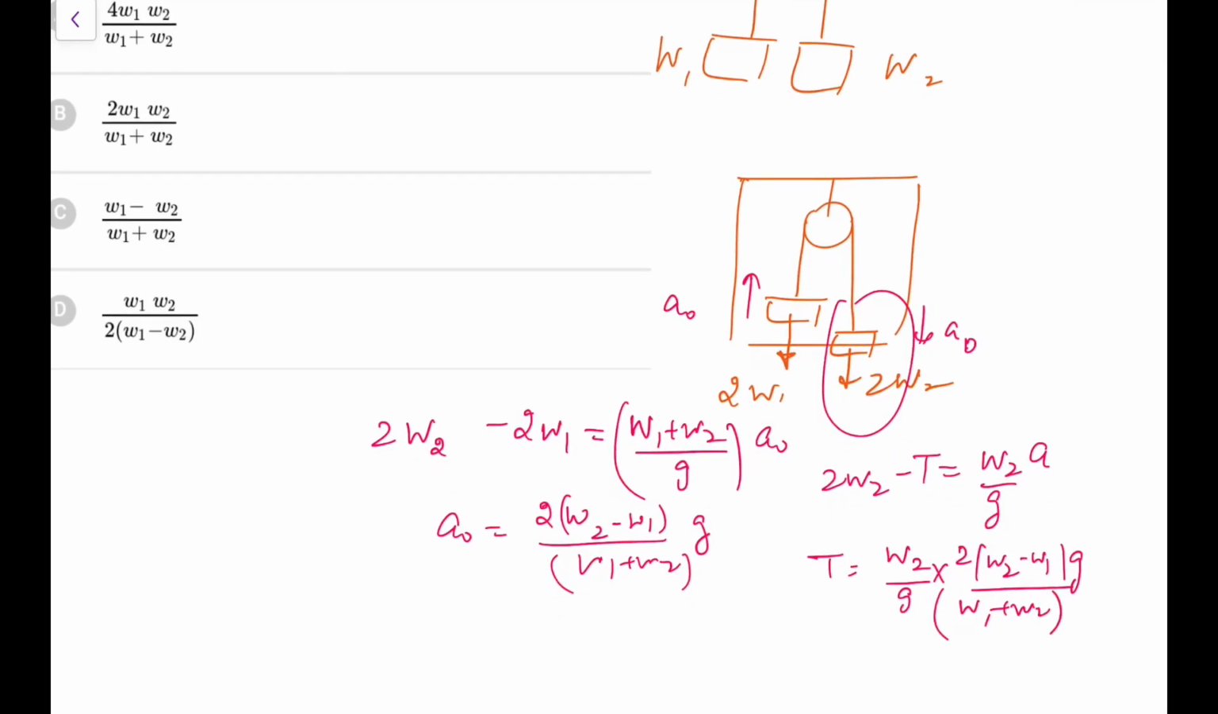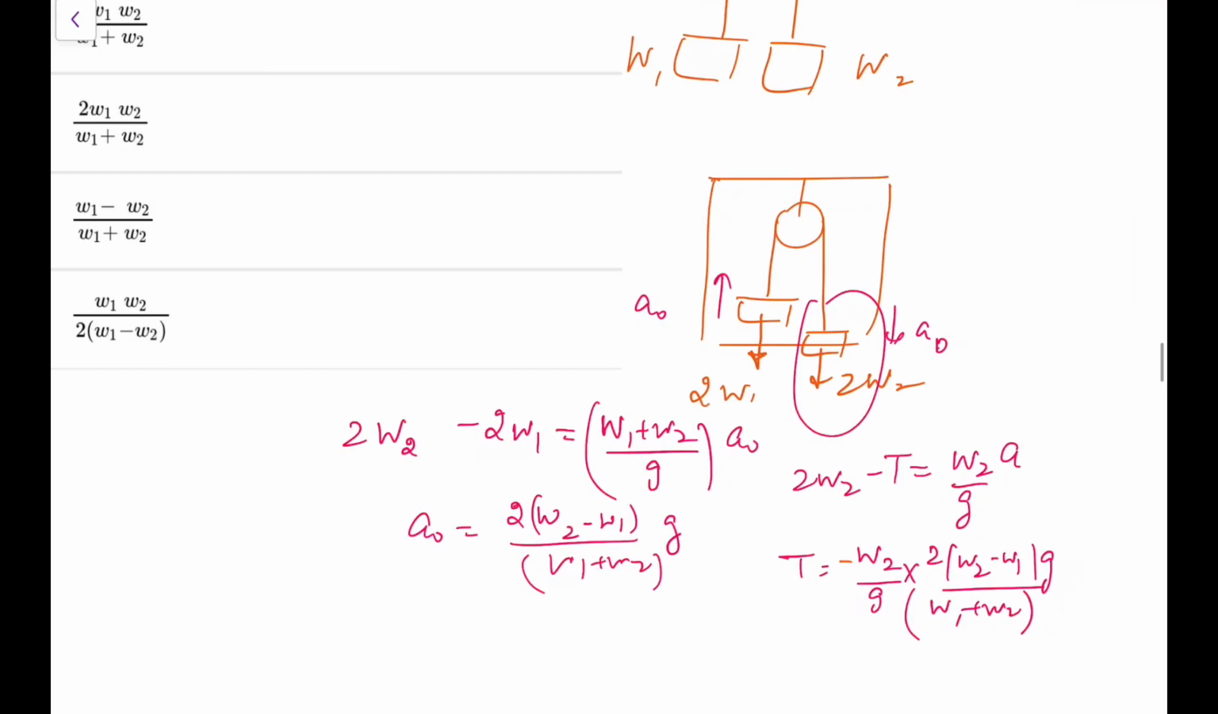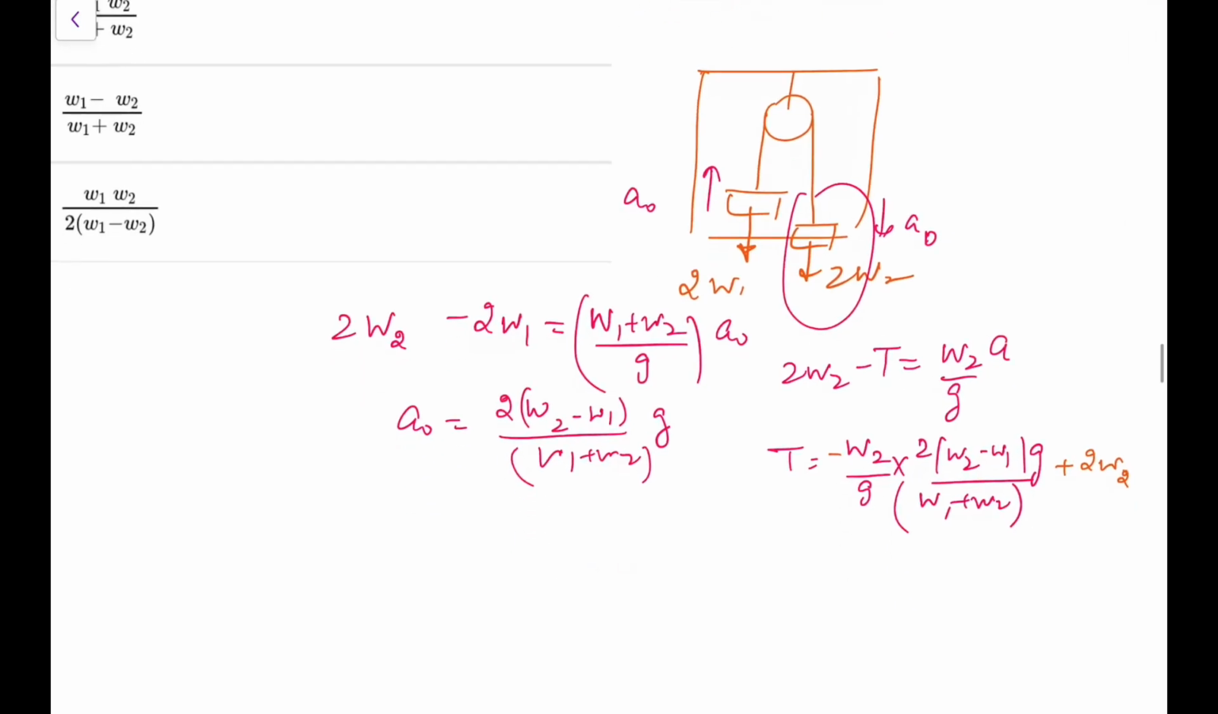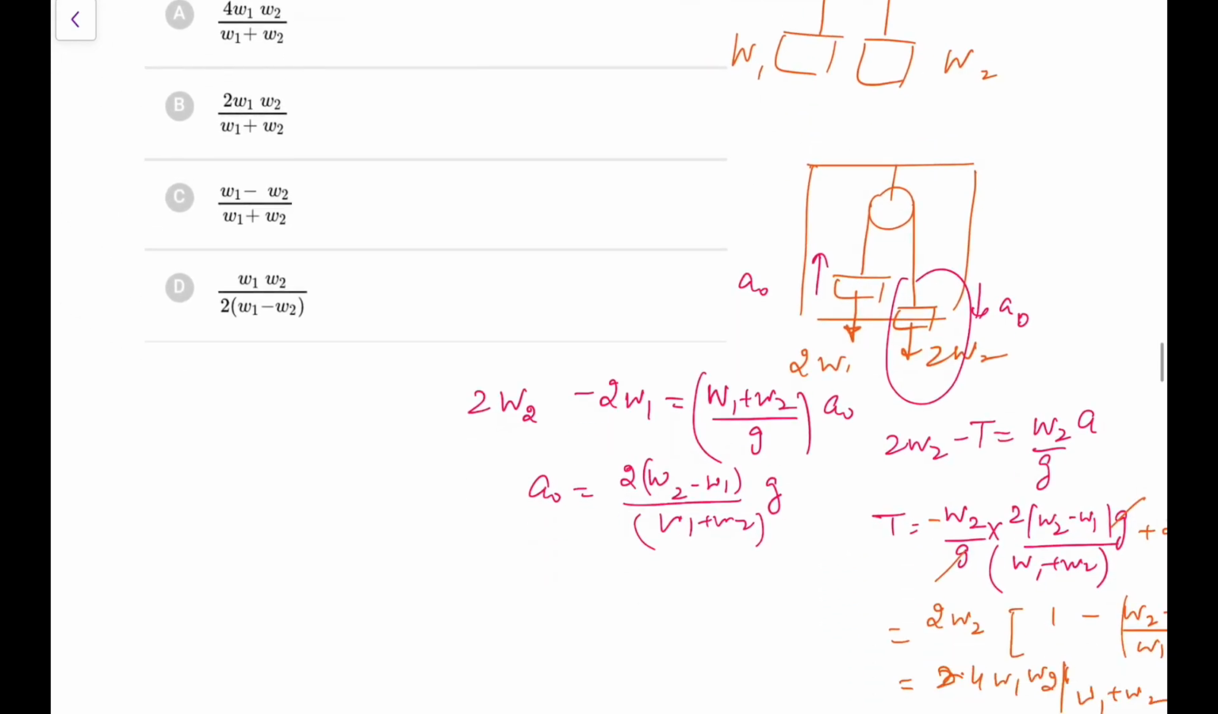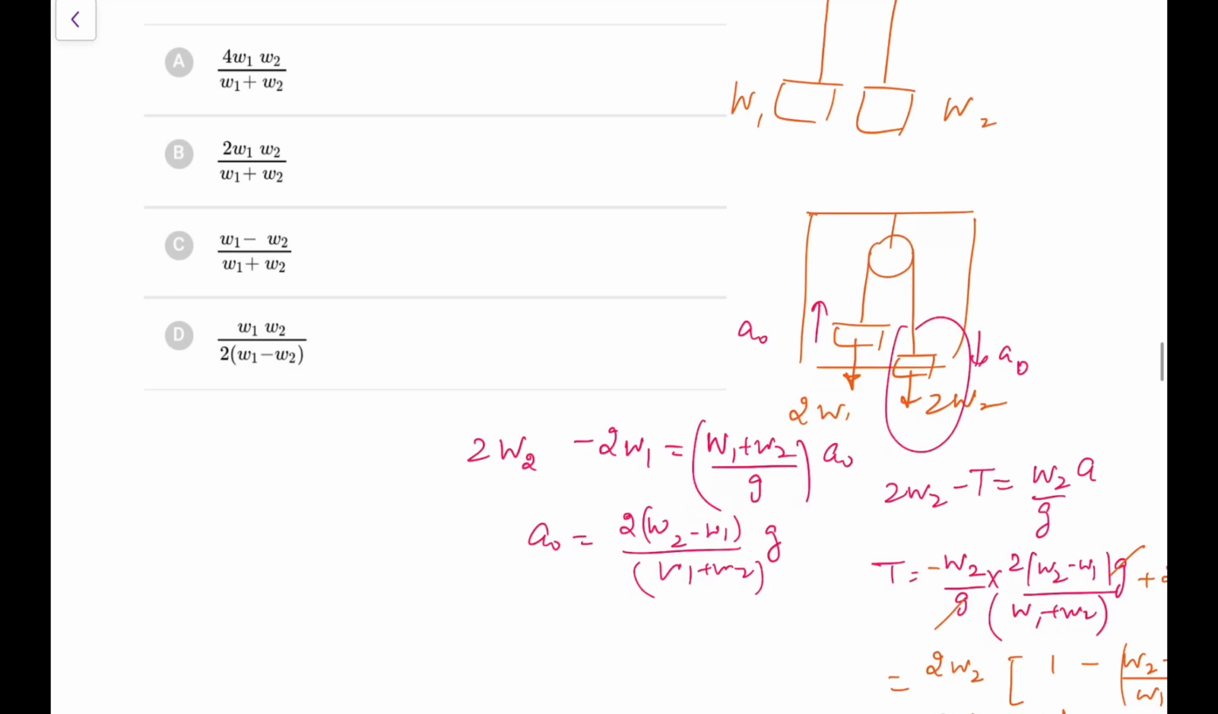So T is 2W2 minus this one, so this will be with a negative sign, and this would be plus 2W2. If you do this, taking 2W2 common, g and g go, it will be 1 minus (W2 minus W1) upon (W1 plus W2). So if you do this, 2W1 will be coming only, so it would be 2 into 2, 4 W1 W2 upon W1 plus W2, which you can directly do. So here it would be option A. Again, a nice question.